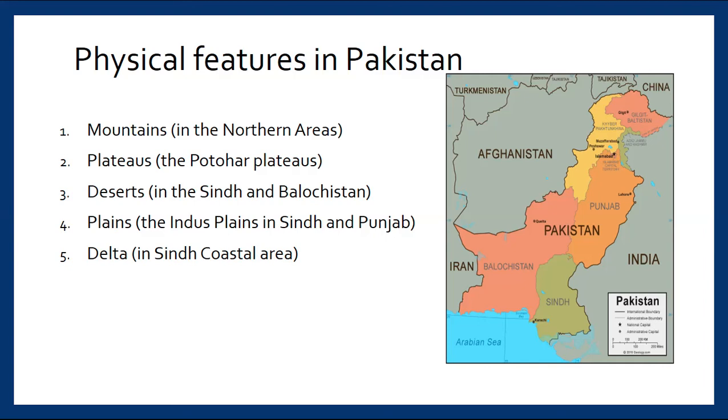We have to see where all these 5 different physical features which we have just learned about are located. Mountains are in the northern areas and some are also in the western area. Plateaus, the Potohar Plateau, we will see where the Potohar Plateau is. Deserts in Sindh and Balochistan and in Punjab also. Plains, the Indus Plains in Sindh and Punjab. Then delta in the Sindh coastal area.